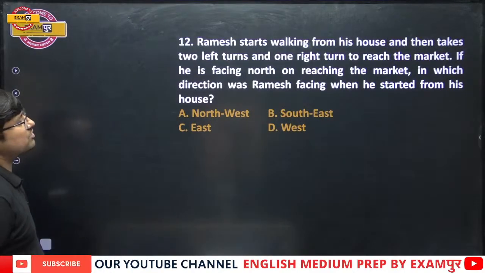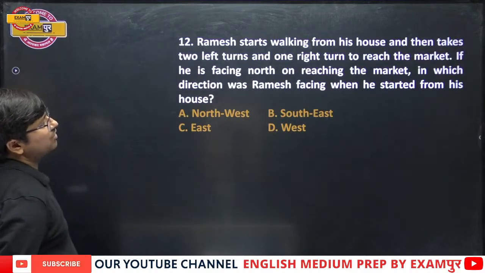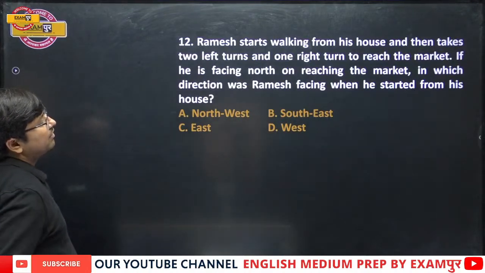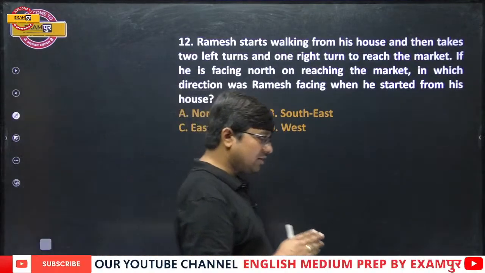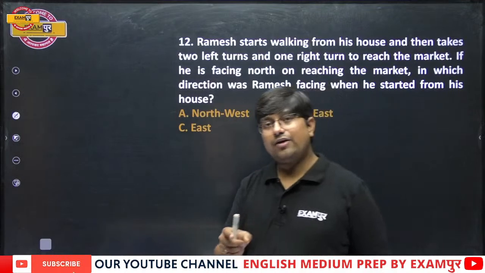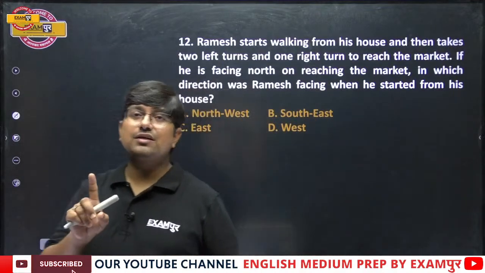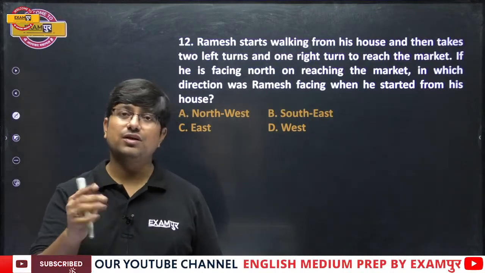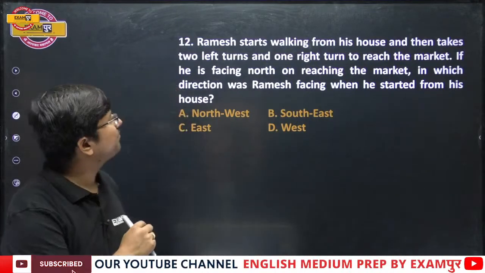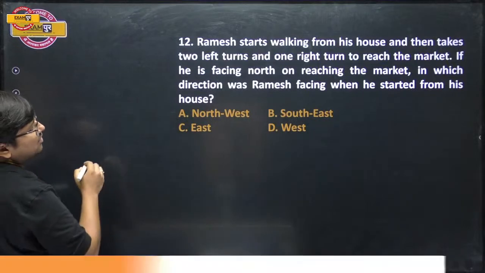Ramesh started walking from his house and takes two left turns. Now see, this is one of the good questions, because in the questions that we were doing before this, it was mentioned at the very beginning in which direction the person is moving, north, south, west, east, whatever. But now here, Ramesh starts walking from his house.